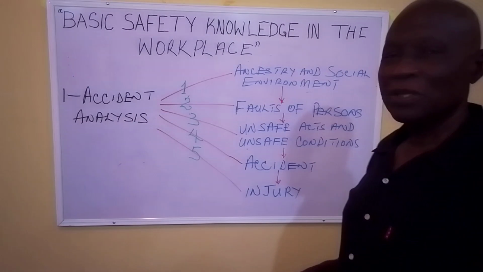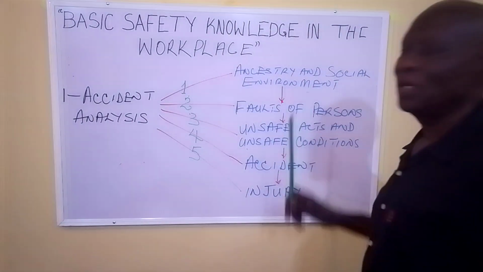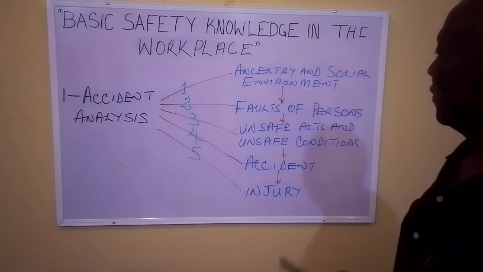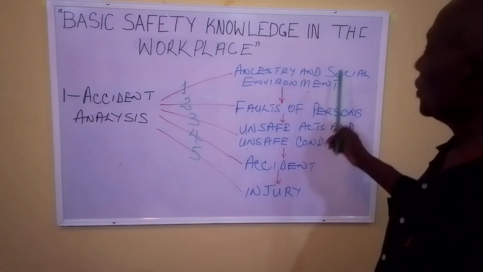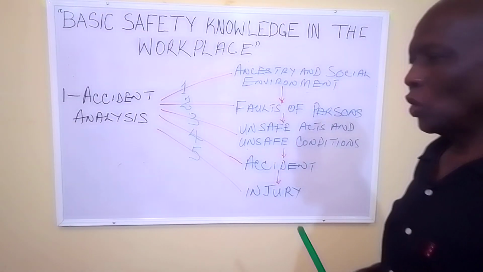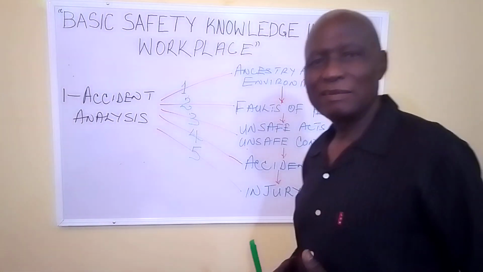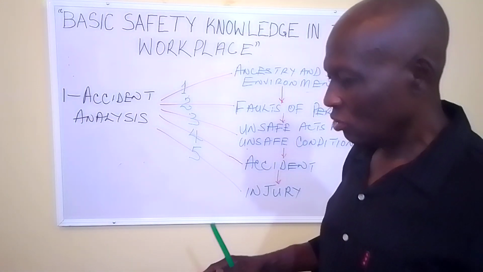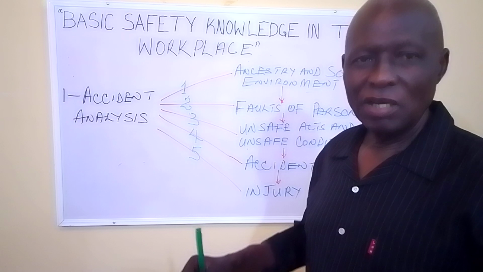So we start with the first, which is ancestry and social environment. Ancestry and social environment refers to a person's heredity: short, tall, big, small.